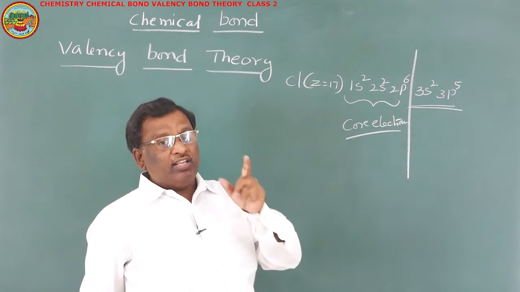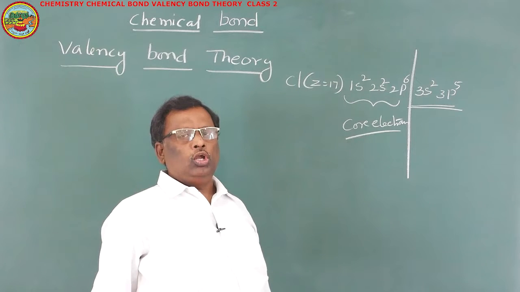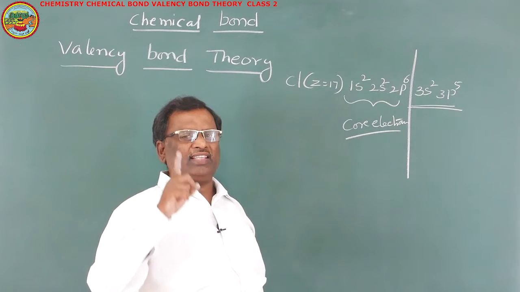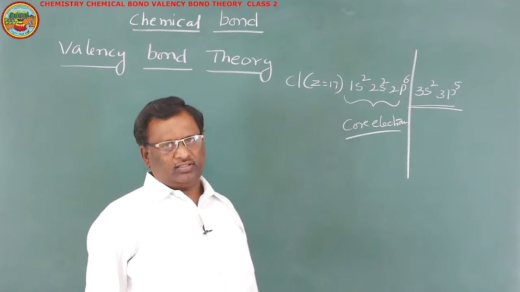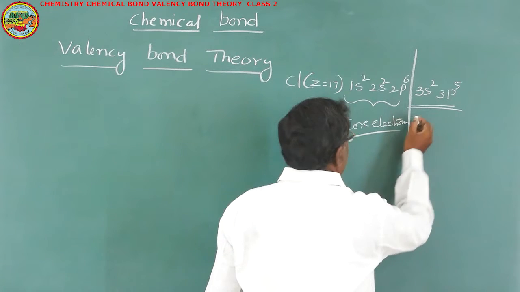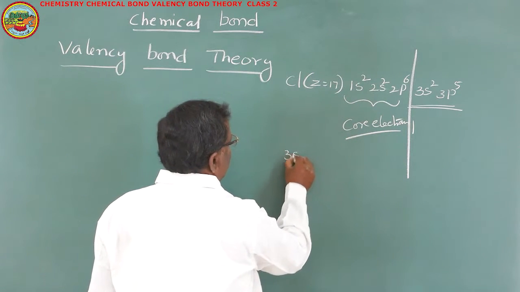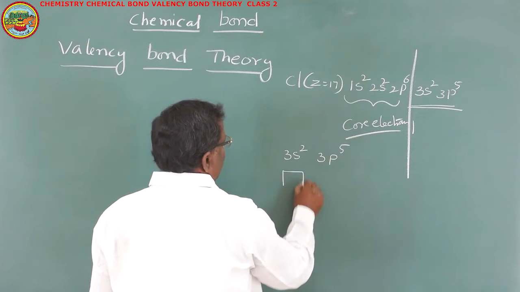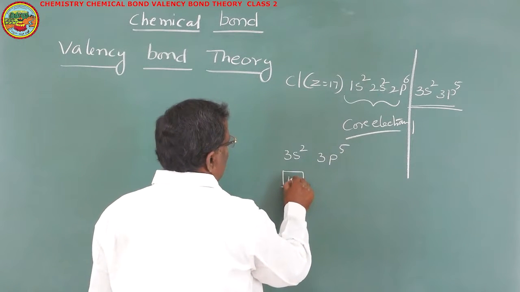Now in the valency shell also, only the half-filled electrons present as half-filled atomic orbitals take part. For example, here the valence electronic configuration is 3s2, 3p5. If we observe, in the 3s orbital 2 electrons are there.